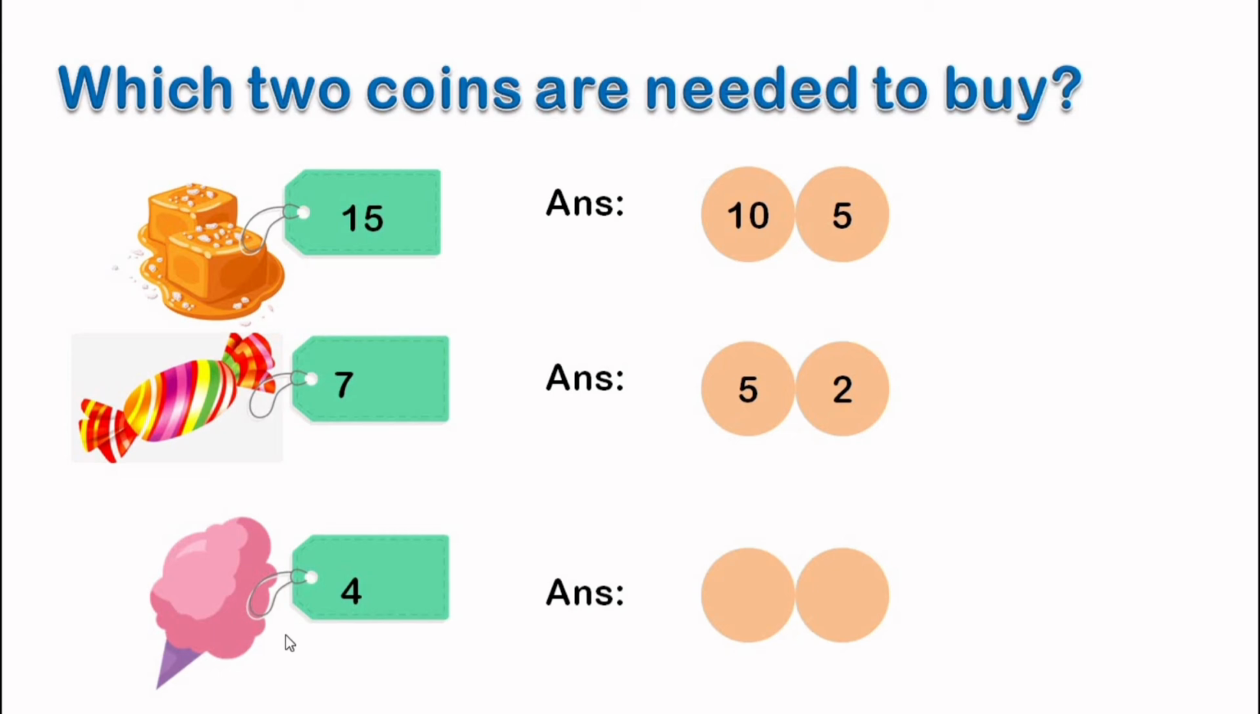Then number 3 is a candy floss. And this candy floss costs 4 rupees. And what can we do? We have to give 2 coins to the shopkeeper so that we can buy this 4 rupee candy floss. And two 2 rupee coins will make 4 rupees. So this is one type of question that will come on your mental ability test. So revise this kind of questions.